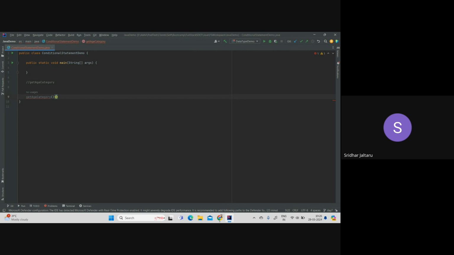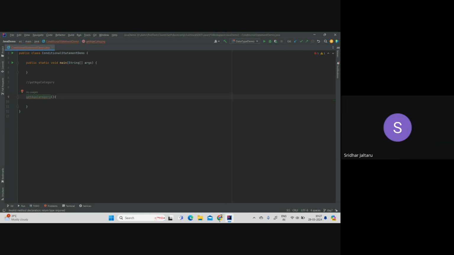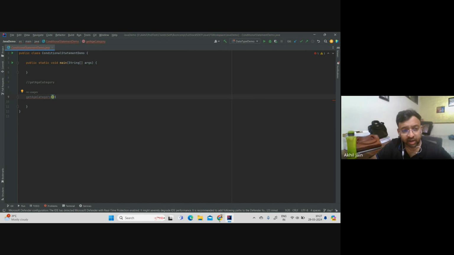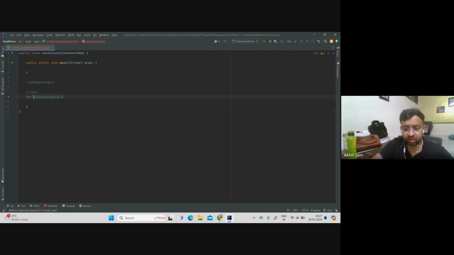Now let's decide how you want to call this method from the main method. Under the main method, try to call this method. Now, I'll give you one input. I want to accept an input of age. What should I do here in this method? You can write a data type, integer. Where should I write it? Inside the brackets, before get age category. What type should I write? Integer, int, right? In Java we use int for the data type.